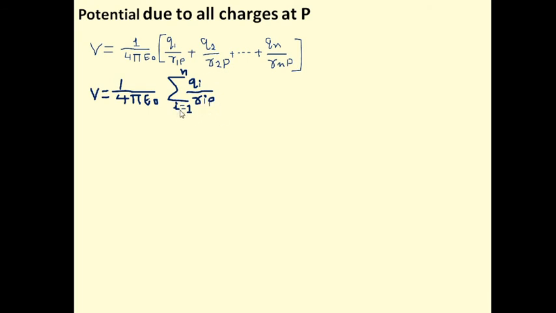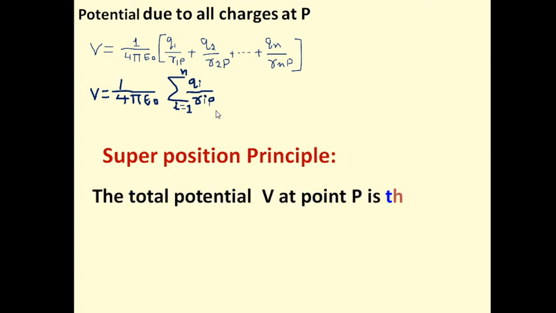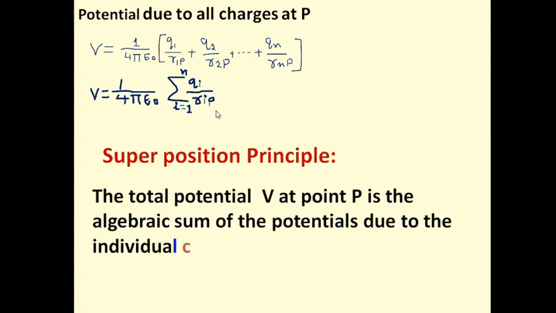Here i goes from 1 to n, and this equation itself gives the idea of the superposition principle, that is, the net potential is nothing but the sum of all the potentials. Now we can state this superposition principle as: the total potential V at point P is the algebraic sum of the potentials due to the individual charges. Okay.